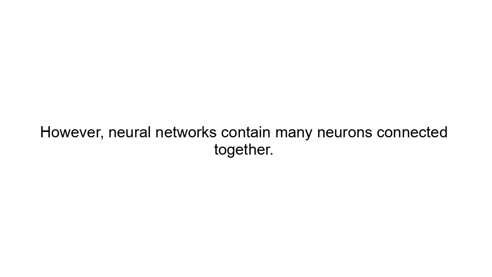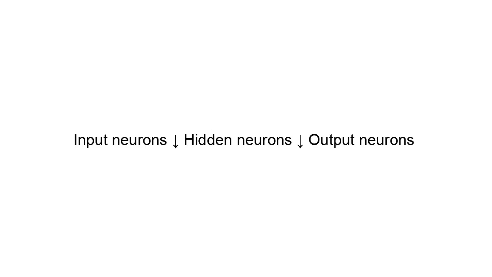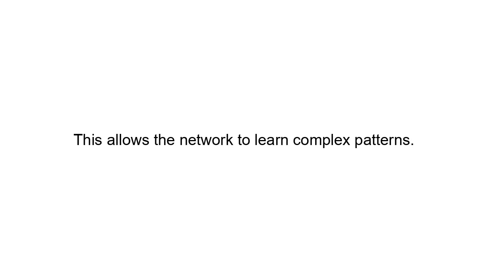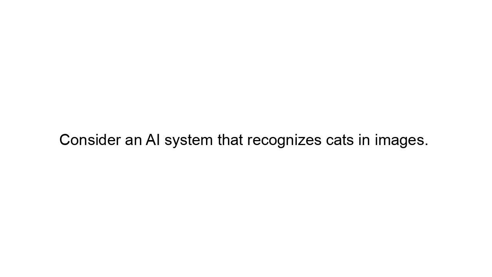How neurons work together. A single neuron performs a simple calculation. However, neural networks contain many neurons connected together. Input neurons, then hidden neurons, then output neurons. Each neuron passes its output to other neurons in the next layer. This allows the network to learn complex patterns.